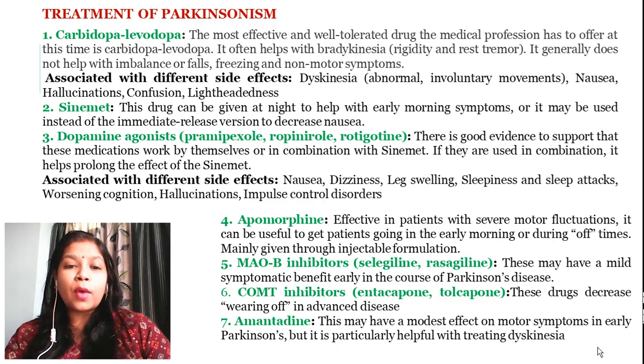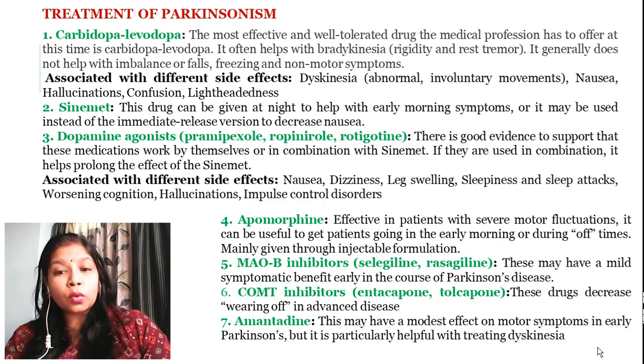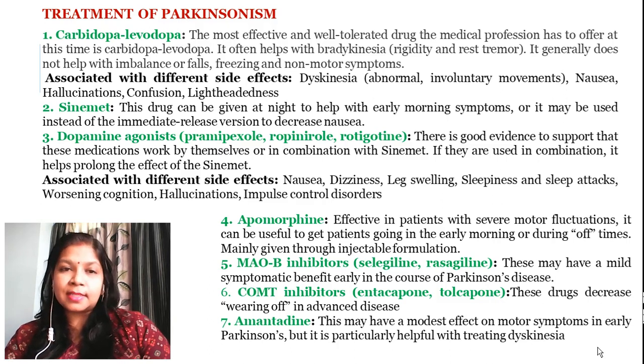Next is the COMT inhibitor, another enzyme which breaks down dopamine. So we can use some COMT inhibitors to reduce the breakdown of dopamine, like entacapone or tolcapone. Now these drugs decrease the wearing off in advanced disease. If the disease has advanced to the higher stages, these drugs can be used.